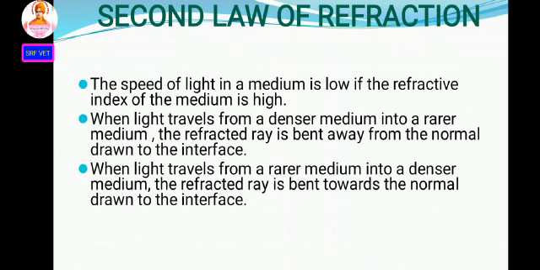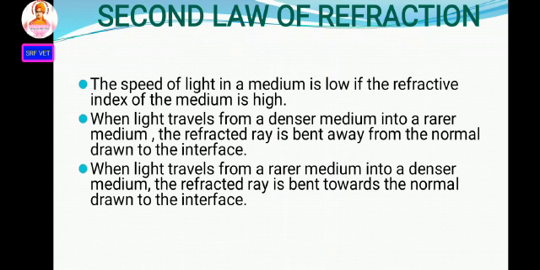The next one, some points of the second law of refraction. The speed of light in a medium is low if the refractive index of the medium is high. The next point, when light travels from a denser medium into a rarer medium, the refracted ray is bent away from the normal drawn to the surface, that means interface.